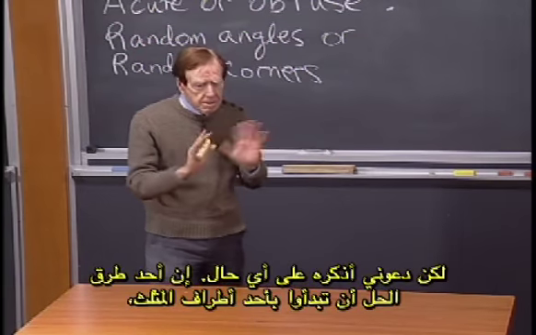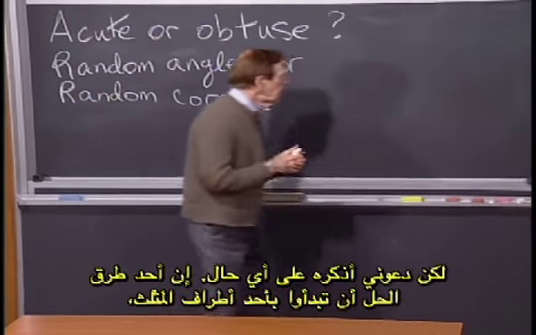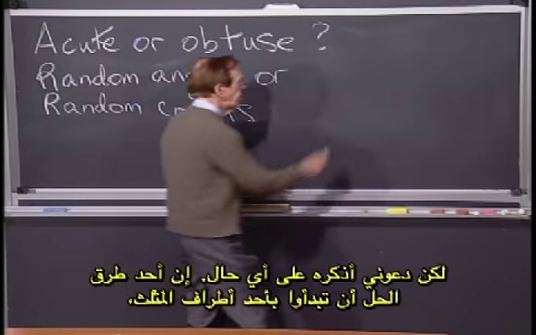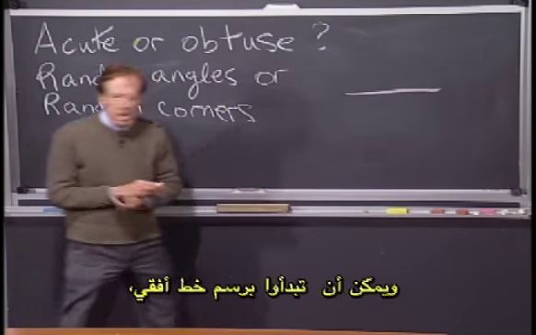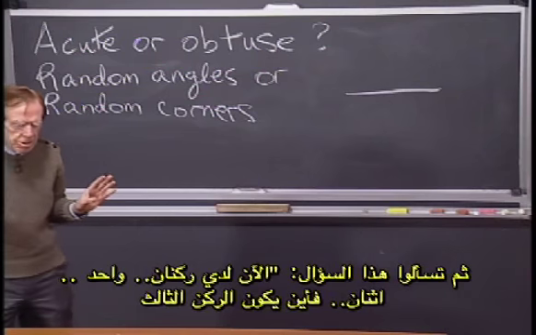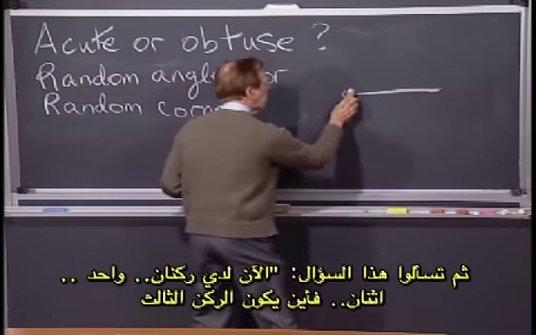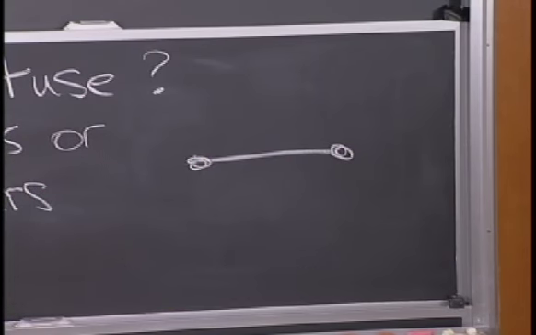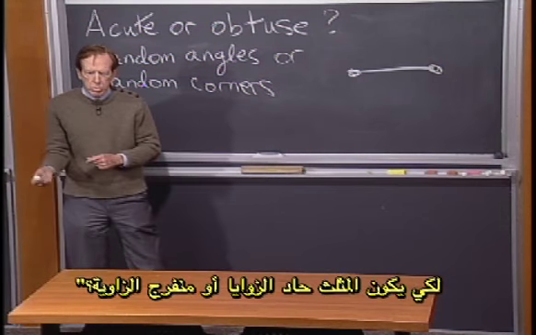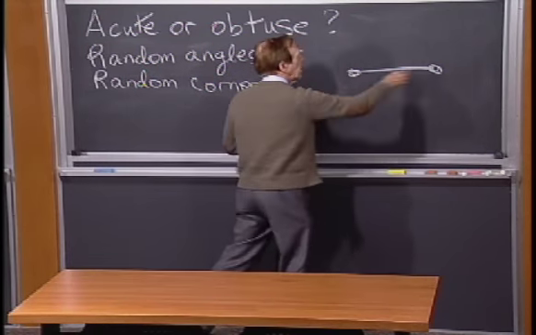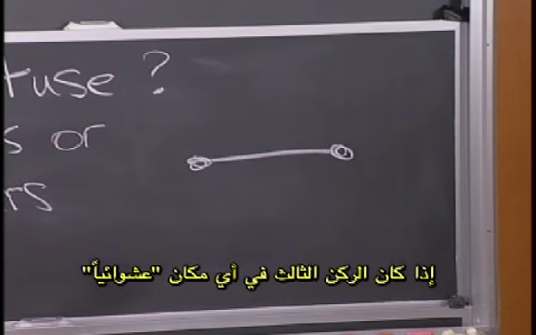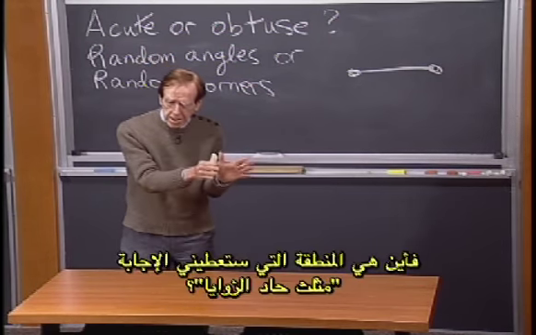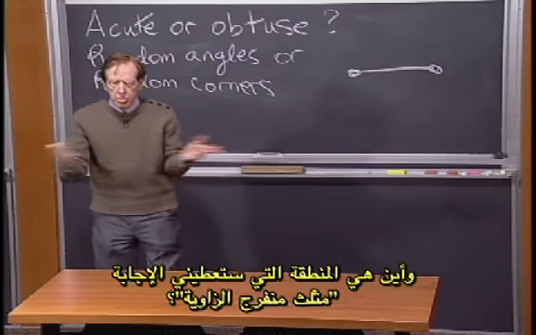One way to do it would be to start with one edge, we can make it horizontal, and ask the question, so now I've got 2 corners, 1, 2, and where could the third corner be to be acute or obtuse? If the third corner is anywhere at random, which areas will give me an acute answer and which will give me obtuse?